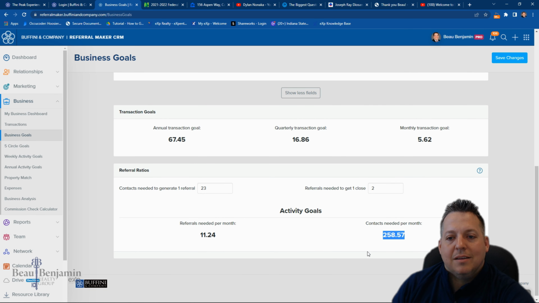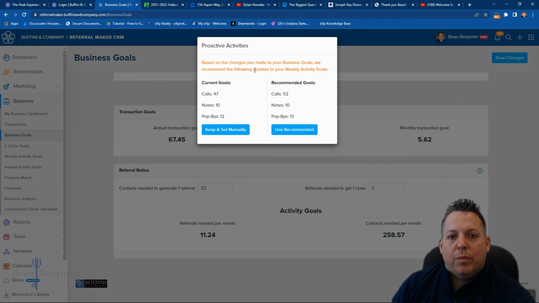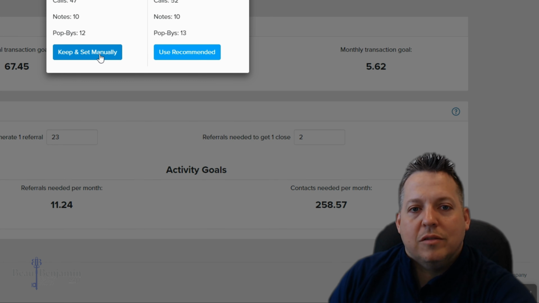your exact needs. When I click Save Changes, it's actually going to ask me, based on this, it'll tell you here's the amount of calls per week, here's your daily calls, notes, pop-bys, and it's going to generate what I need to do. So this system is very straightforward to set your business plan up, and if you do these things throughout the year, you'll make that much income. It's just that simple. Honestly, it's really, really simple.